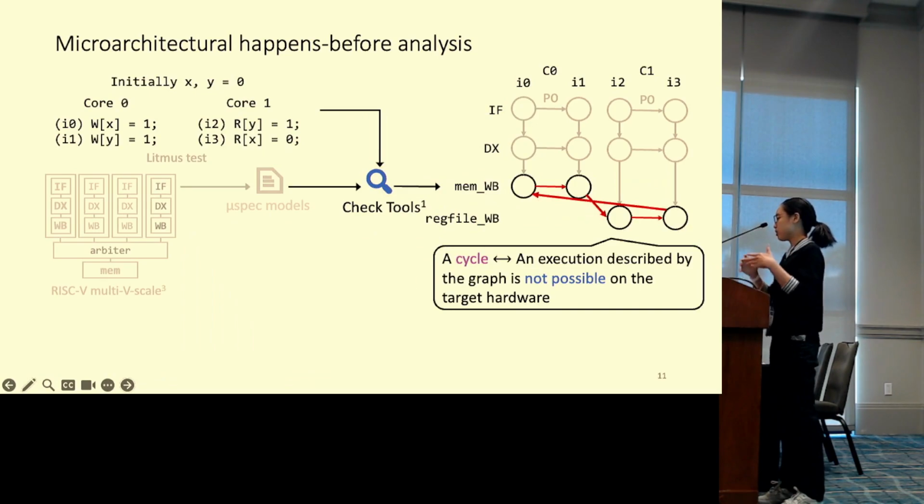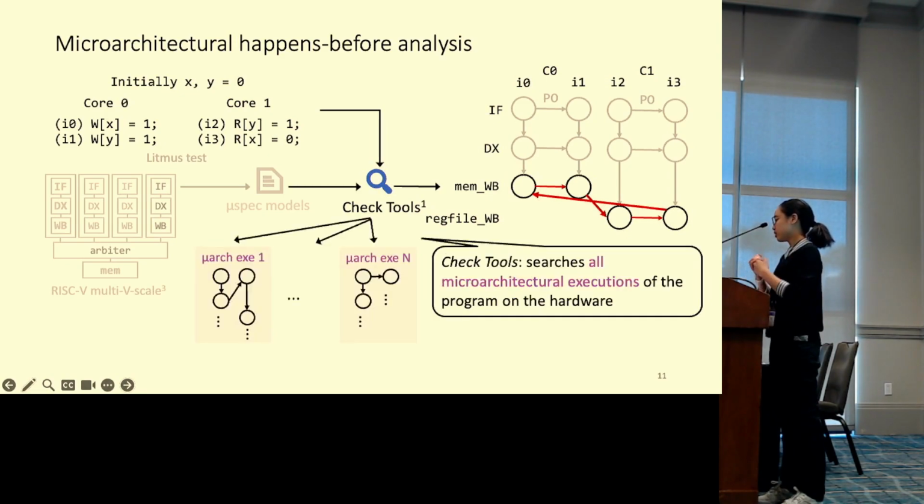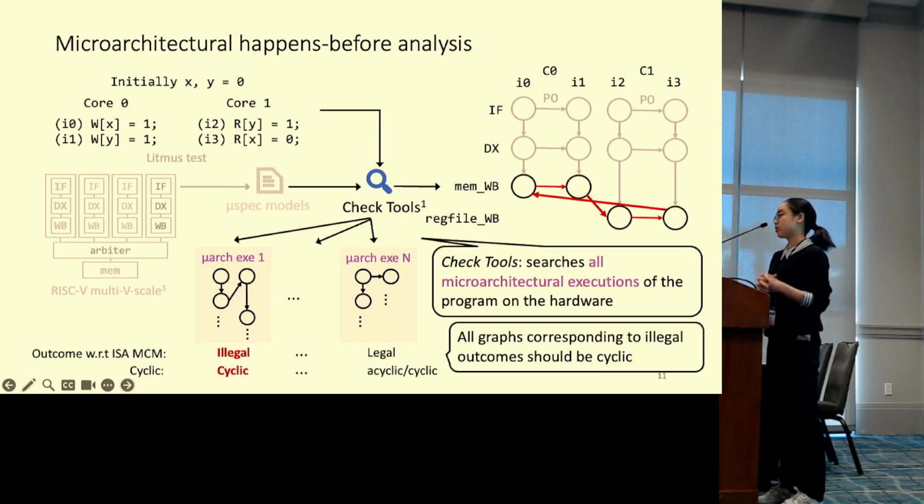Finally, a cycle in the MHB graph indicates an impossible sequencing of events, where one event must have happened before itself, and implies this particular execution is not possible. Therefore, to verify that a litmus test always executes correctly on this microarchitecture, the check tool searches all microarchitectural executions of this input program on this hardware design, and makes sure all the MHB graphs corresponding to illegal outcomes are cyclic, meaning forbidden outcomes are not observable on this hardware.